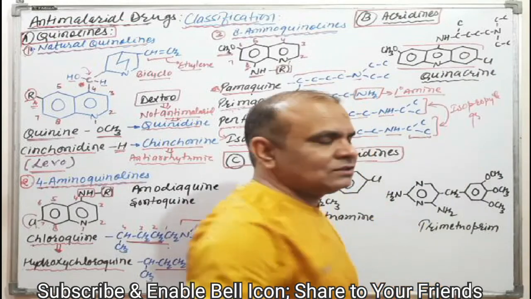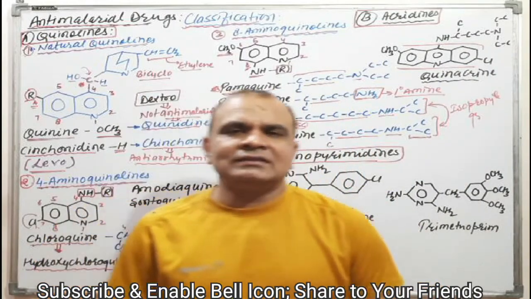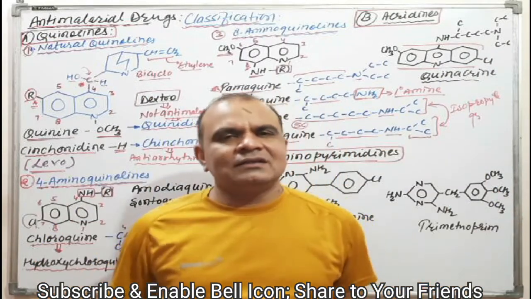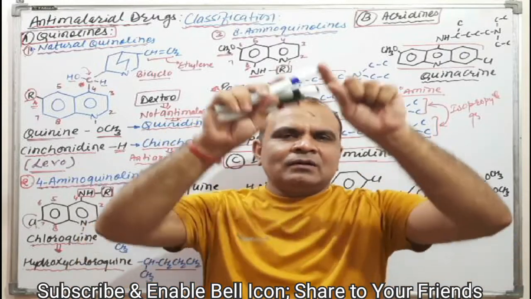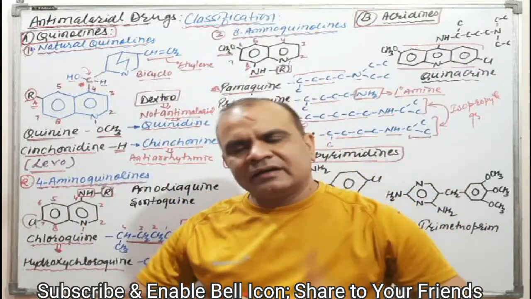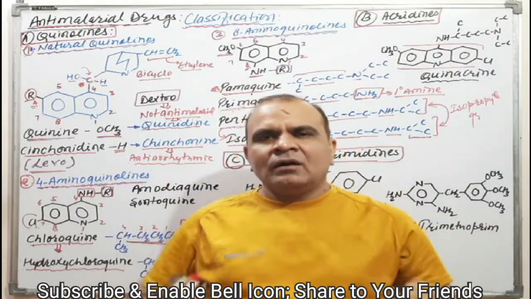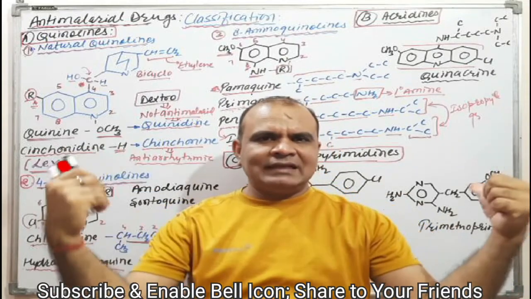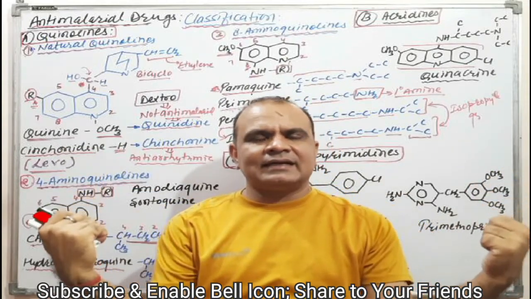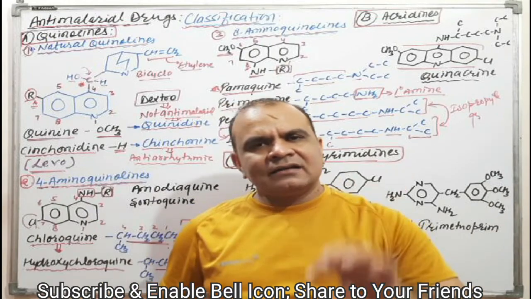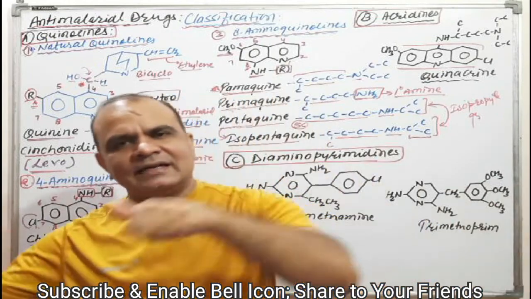What is acridine? A pyridine ring. What is pyridine? Pyridine is a 6 membered ring containing 1 nitrogen. Pyridine with 2 benzene rings side by side is acridine, and one side has the chloro group, the other side has the methoxy group.